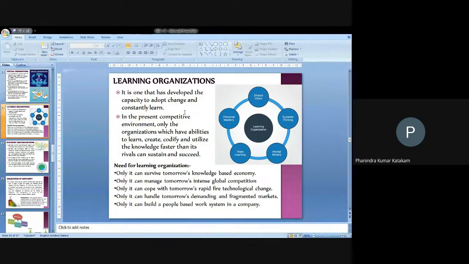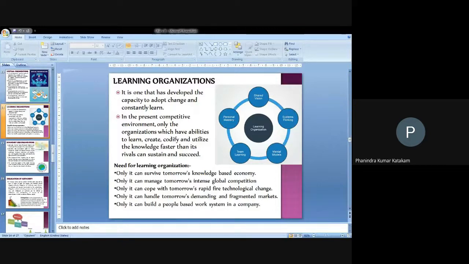Organizations which follow all these five essential things encourage personal mastery, meaning they encourage the creativity of an individual, ask for suggestions from people on how to improve the services, share the vision and also ask for suggestions, and think about improvisation of the systems. It means computerization, technology, and whatever the needs are, and how to improve, all need to be considered.